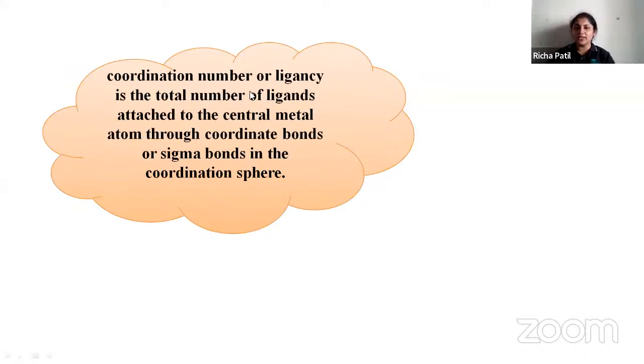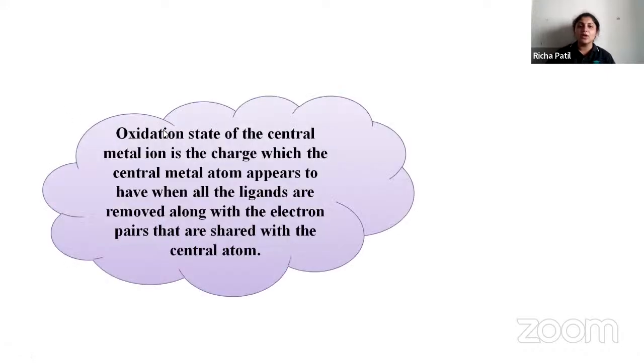It is the total number of ligands attached to the central metal atom through a coordinate bond. So this is your coordination number.